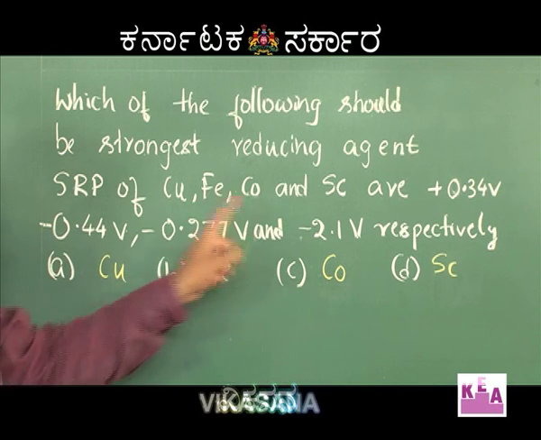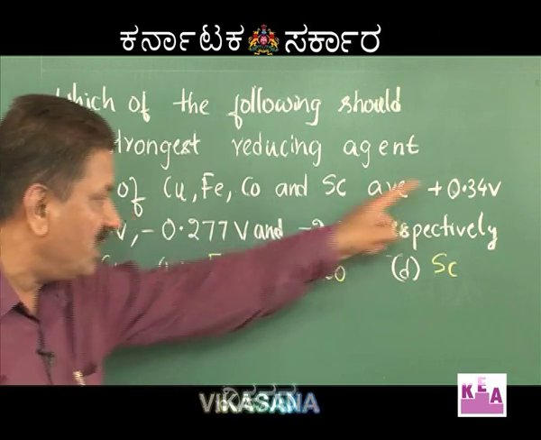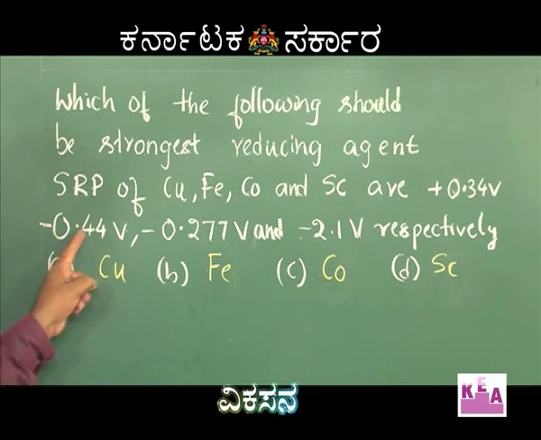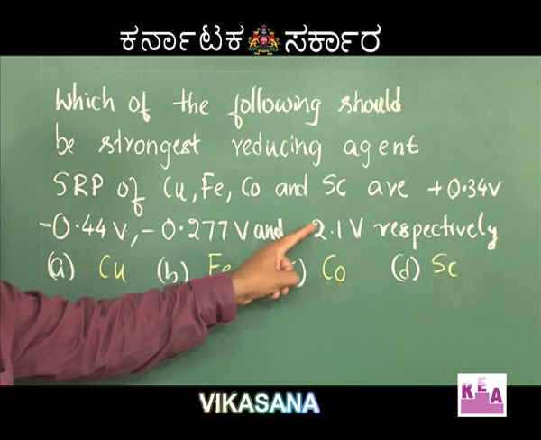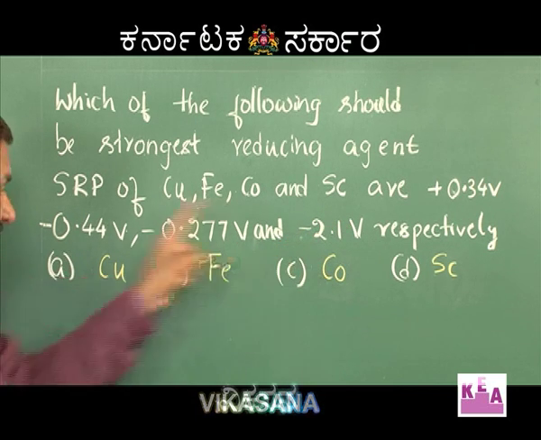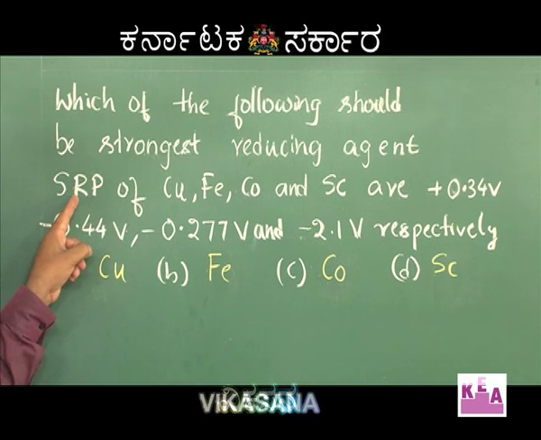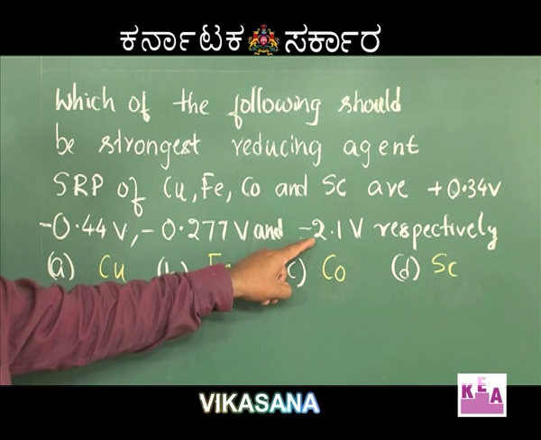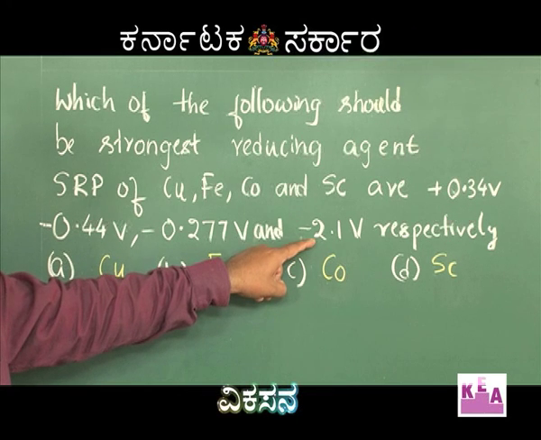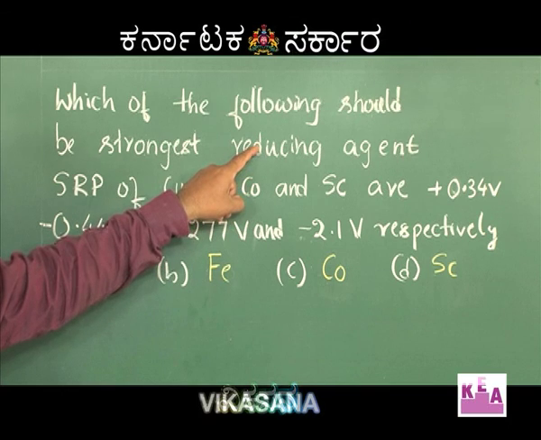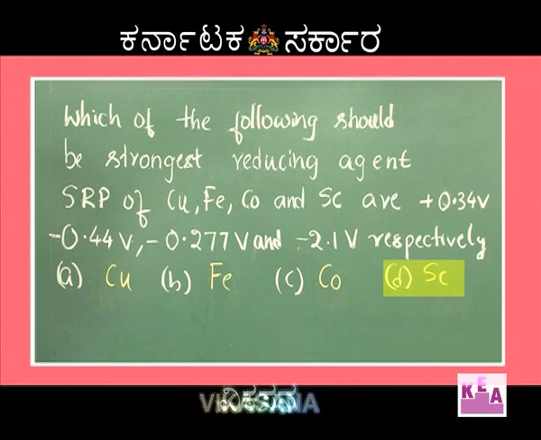Look at the given values here. Copper plus 0.34, iron minus 0.44, cobalt minus 0.277 and scandium minus 2.1 volt. Amongst the given 4, scandium has the least value of standard reduction potential. Lower the value of standard reduction potential, higher is the tendency to lose electrons and it acts as the strongest reducing agent. So, therefore, the correct option for this question is option D, scandium.